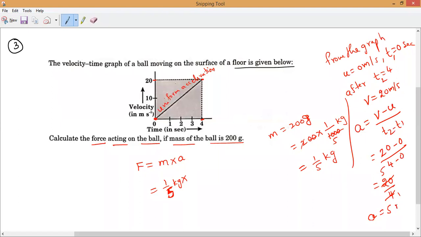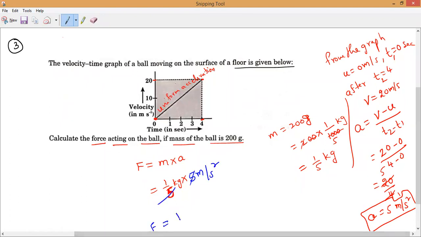So 5. What is the unit of acceleration? Danishkar, what is the unit of acceleration? Meter per second square. So now I found the acceleration also. So substitute it: 5 meter per second square. So this 5 will get cancelled.